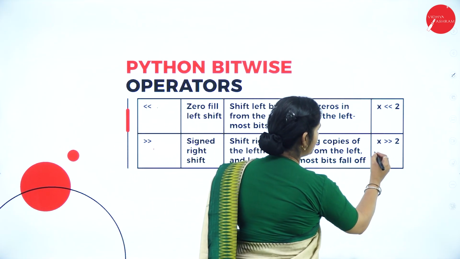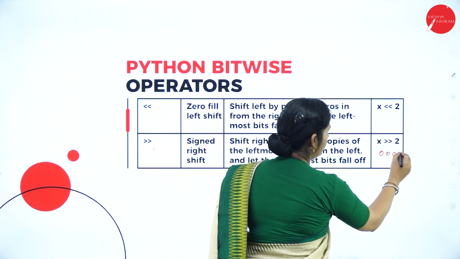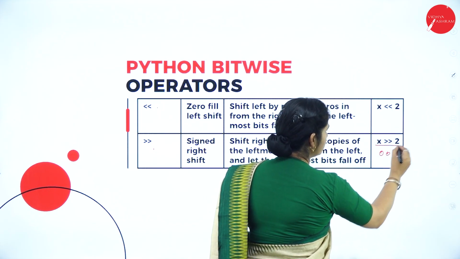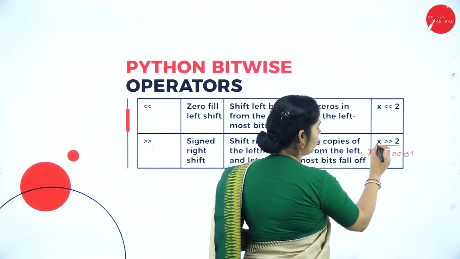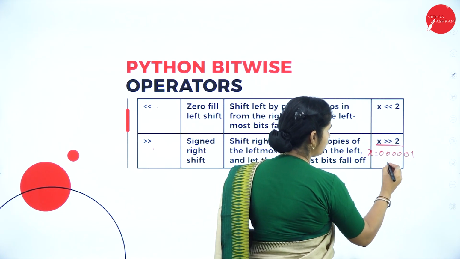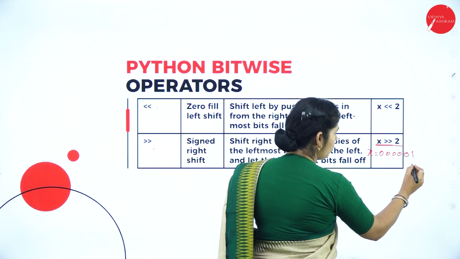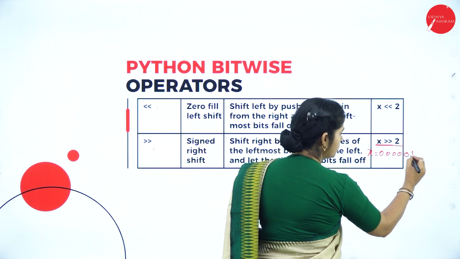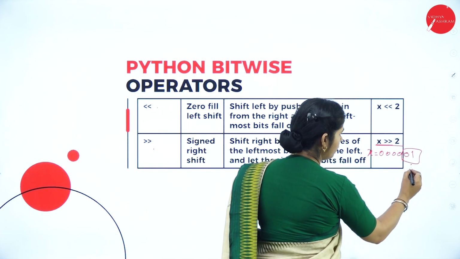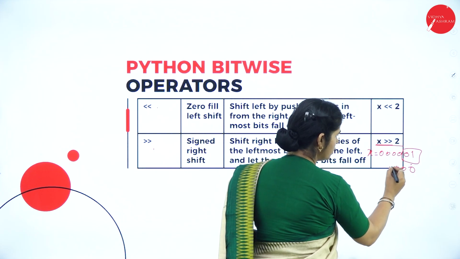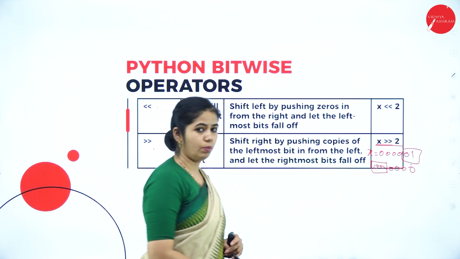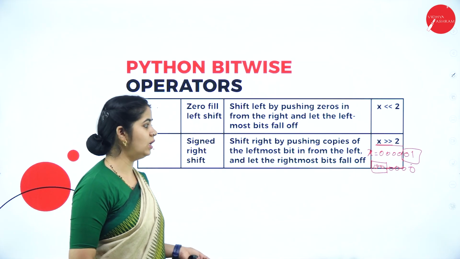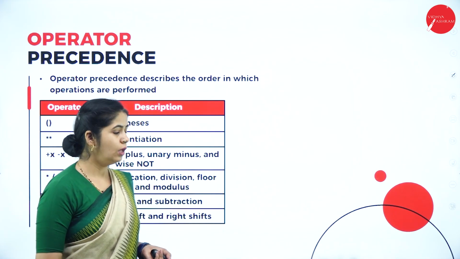Shift means, if you have a value like this, x, and you want to shift it to the right by 2 values, then the last 2 values will be omitted and the remaining 2 positions will be filled with 0. This is the left shift and the right shift operations.